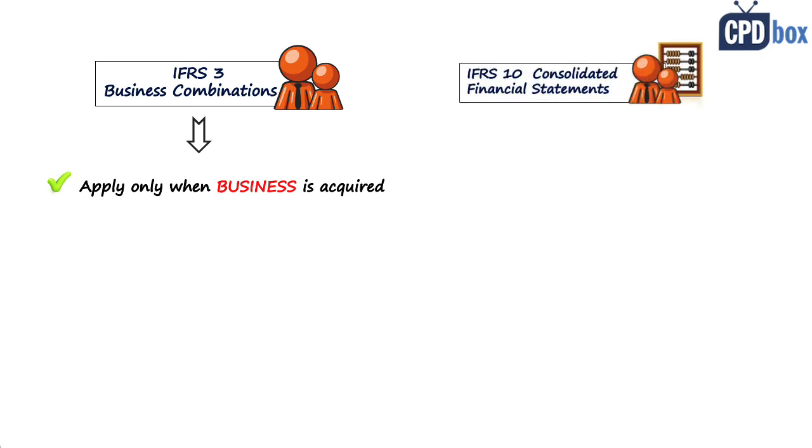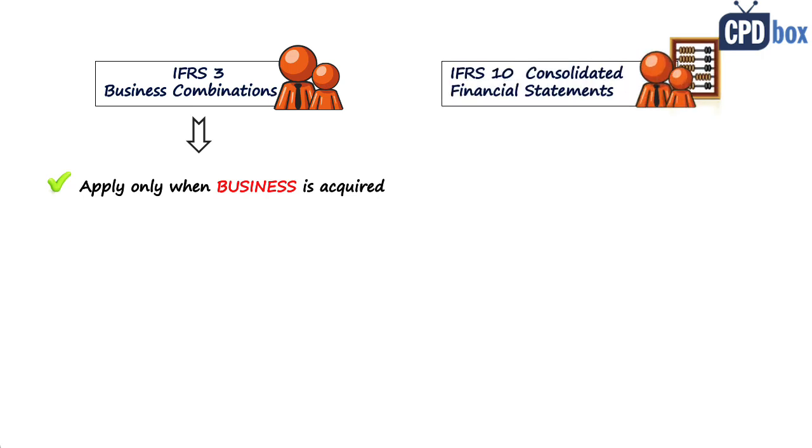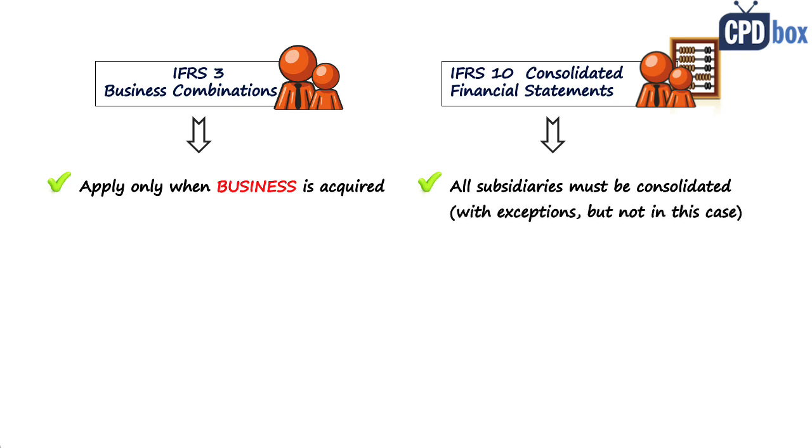However, we have the standard IFRS 10 that requires preparing consolidated financial statements for each subsidiary, even for those that do not constitute a business. Yes, there are some exceptions, but not being a business is not one of them. So you do need to consolidate.